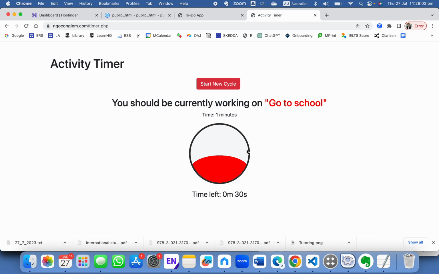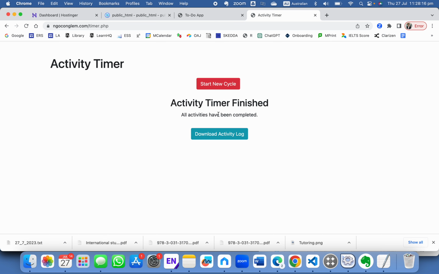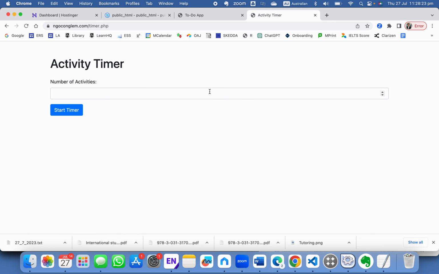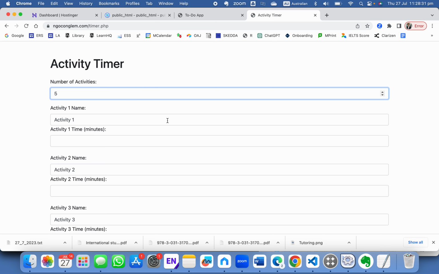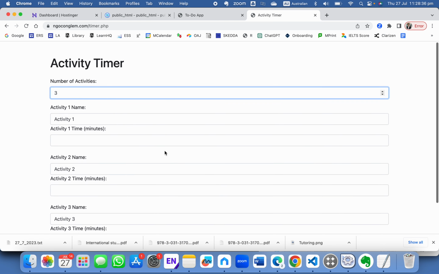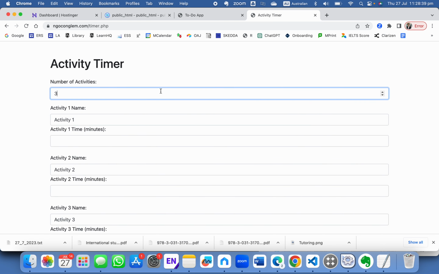In this demonstration, it's just 2 activities, but in reality you can do as many as you want. If you want to start a new cycle, which means cancel all activities and start a whole different list of activities, just click on start new cycle. See, there is a download activities log. If I click on start new cycle, you will jump to the initial page. Here you can do the same thing, like 5, and you get 5, or if you have 2, you will have 2, and you can start the timer again. Which is really cool.